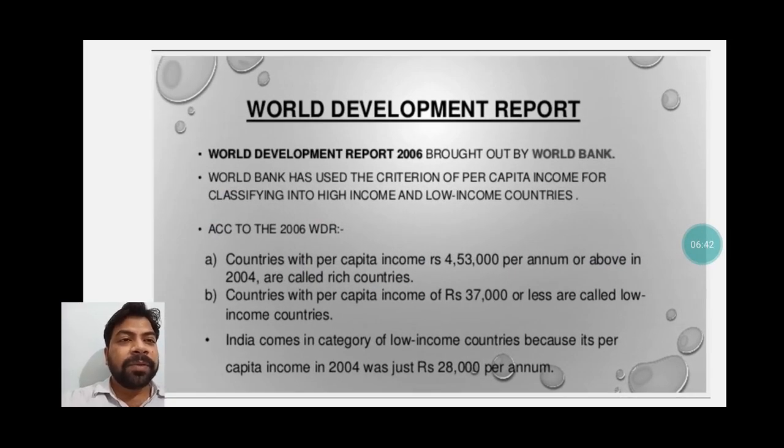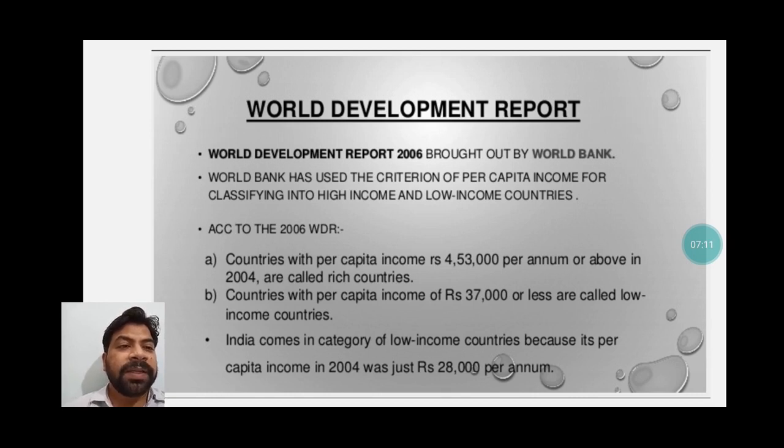World Development Report 2006, brought out by World Bank. World Bank has used the criterion of per capita income for classifying into high income and low income countries. You can see here, according to the World Bank report, countries with per capita income rupees 4,53,000 per annum or above in 2004 are called rich countries.